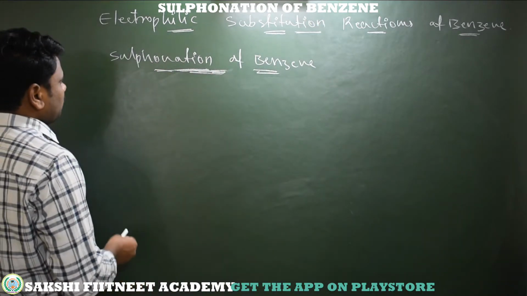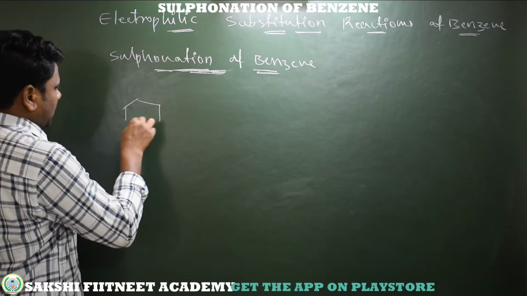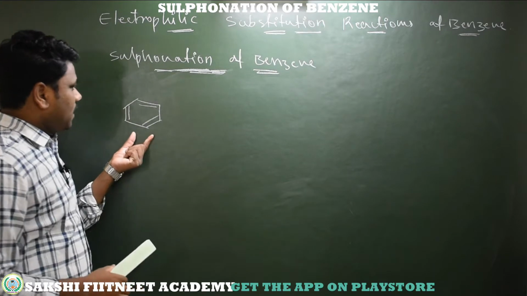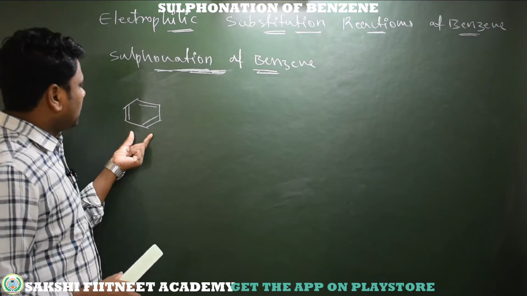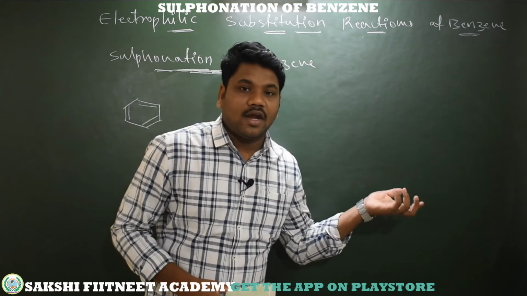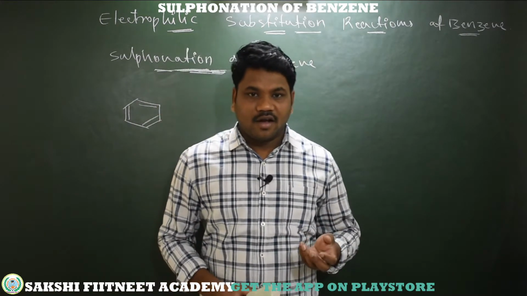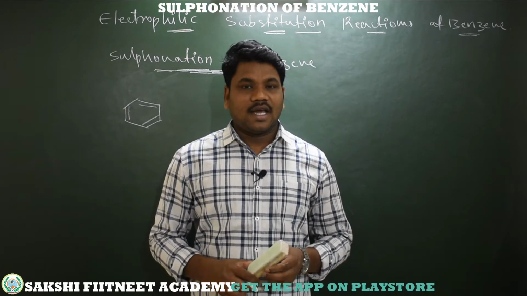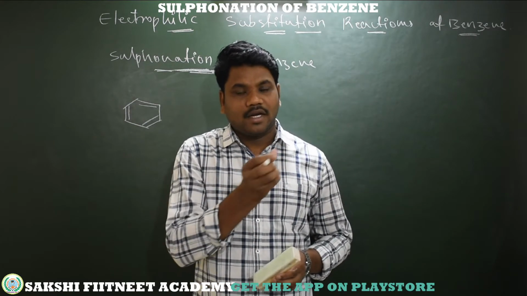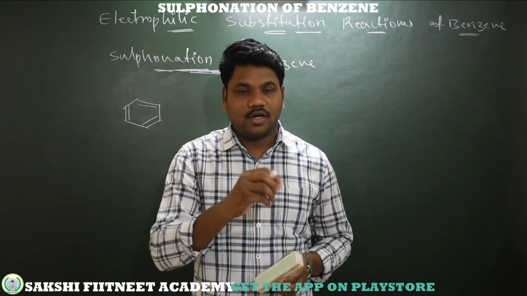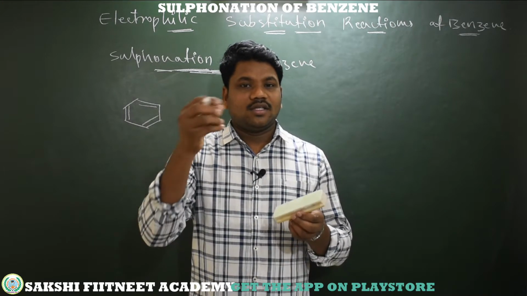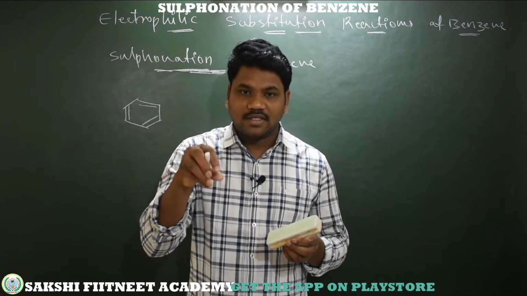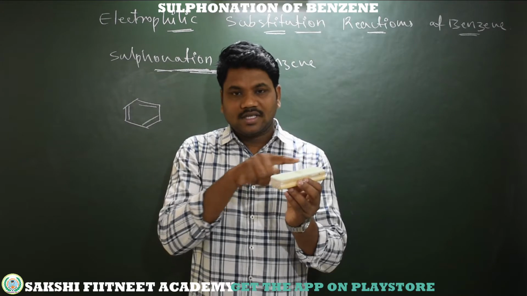Coming to sulfonation of benzene, here I am taking a benzene ring. Before going to the reaction, this is an aromatic ring. When we take simple unsaturated aliphatic compounds, they participate in electrophilic addition reactions, because the pi electrons are ready to accept an electrophile, and the pi bond is at a fixed position.